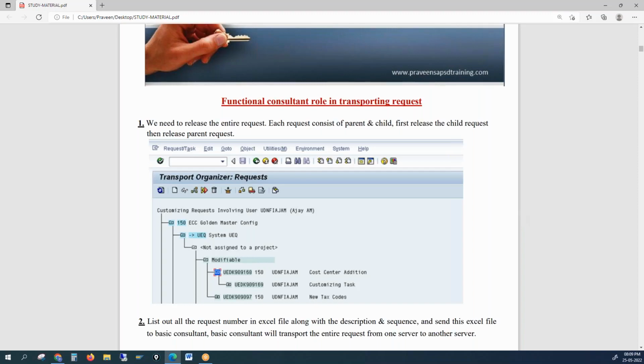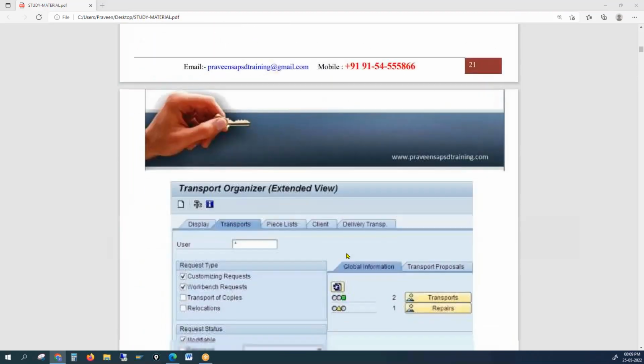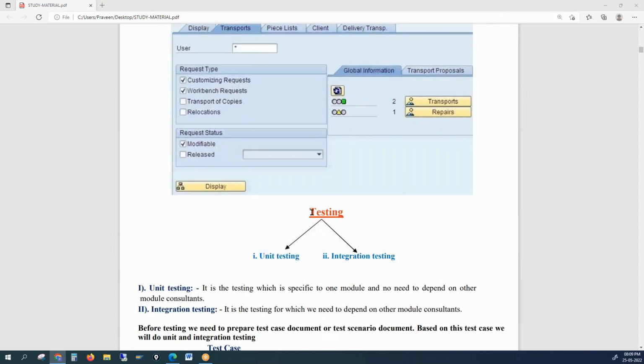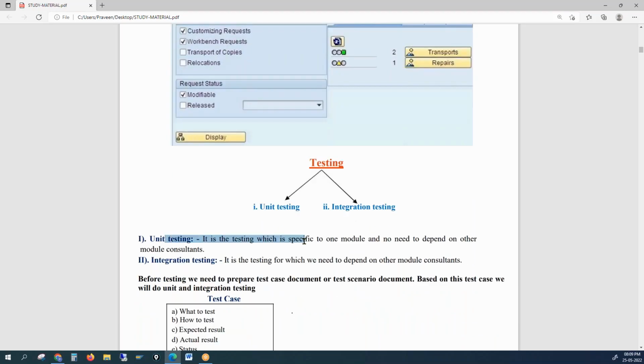Right? So once the configurations are done and transported to the quality system, then we need to create test case documents. In testing, we have two kinds of testing, unit testing and integration testing. There is also a testing called regression testing, but we don't use it in a new implementation. Unit testing is module-specific testing. Integration testing is all-module integration, because it's an ERP, so it has to perform with integrations.